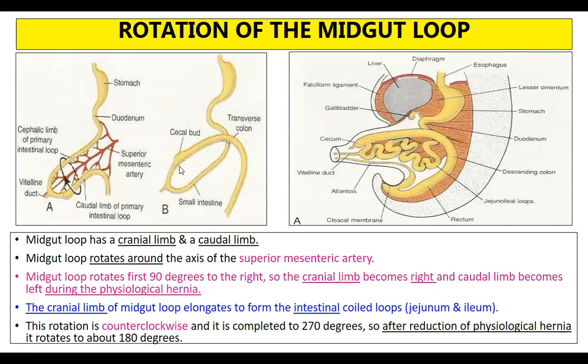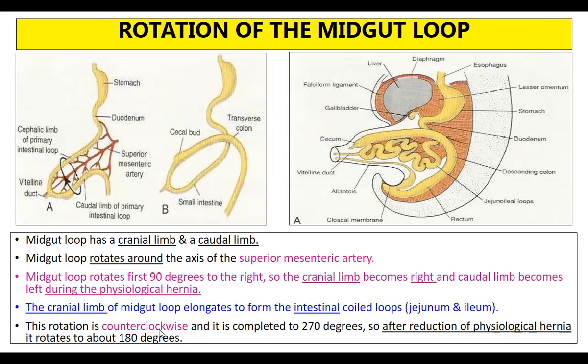Okay, so they start rotating and change their position. The cranial limb of the midgut loop elongates to form the intestinal coils, jejunum and ileum. So if you see here, the cranial end, which has now come down, now starts growing to form the coils of the jejunum and the ileum.